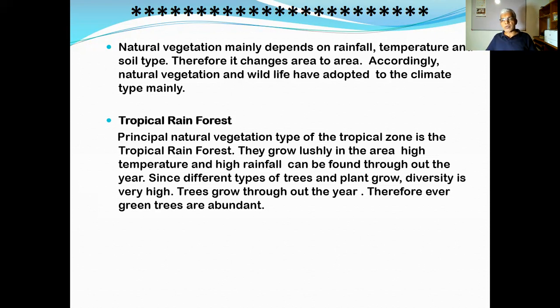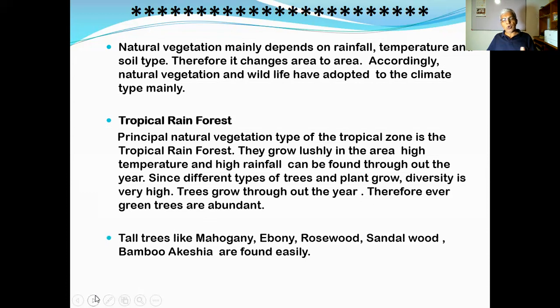Since different types of trees and plants grow, diversity is very high. Trees grow throughout the year. Therefore, evergreen trees are abundant. That means that they are in green color throughout the year. That is why they are called evergreen. Evergreen means Sada Harita. Tall trees like mahogany, ebony, rosewood, sandalwood, bamboo, acacia are found easily in Sri Lanka also.